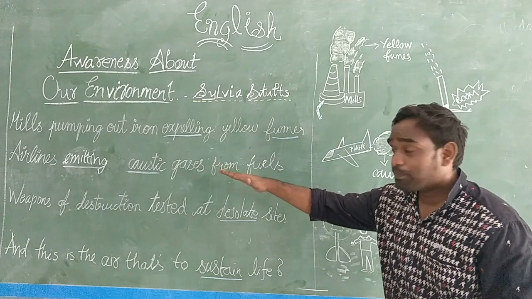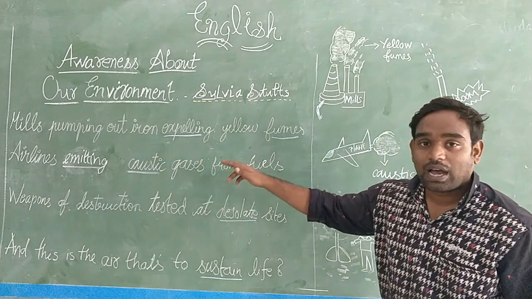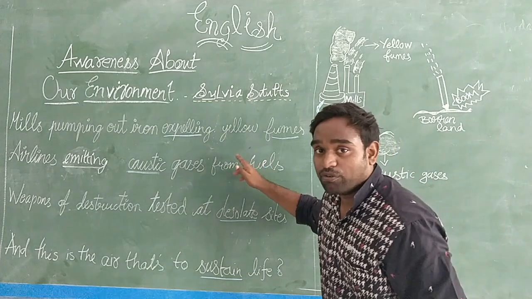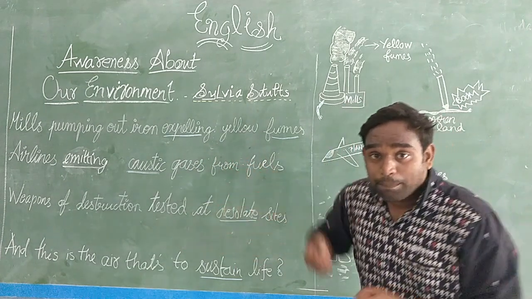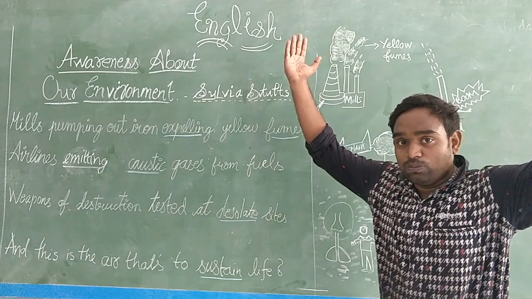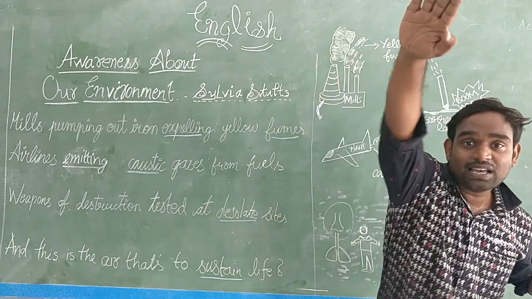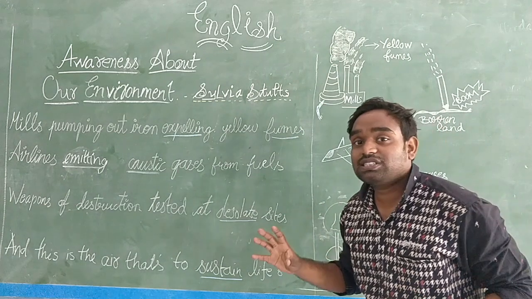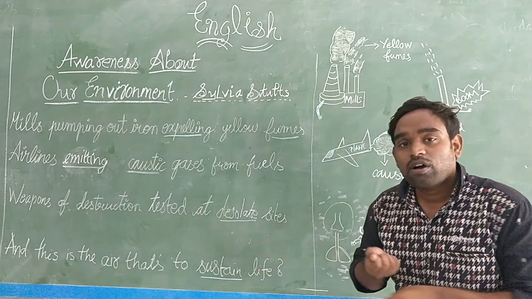Third stanza. Mills pumping out iron, expelling yellow fumes. Airlines exhausting caustic gases from fuels.